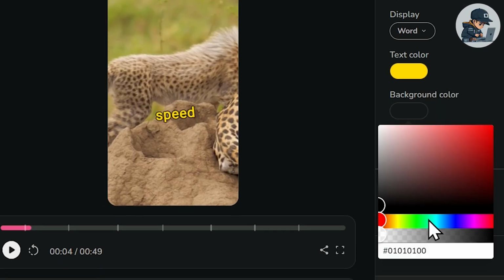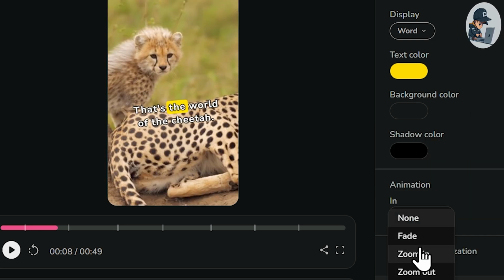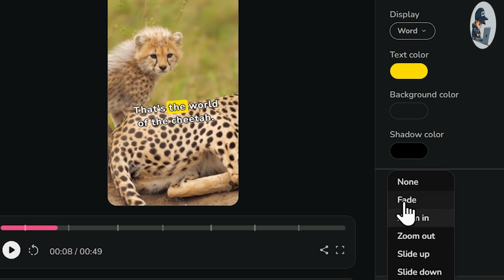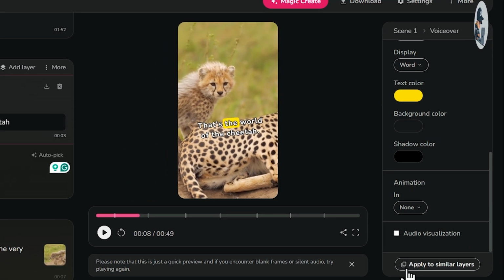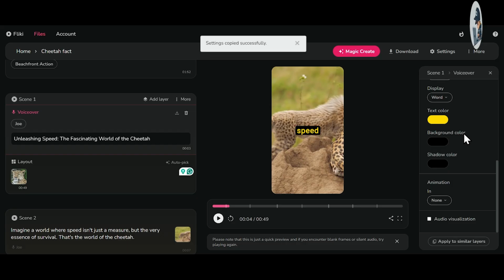Then keep the background color black, increase the opacity first from here, then choose the background color, and lastly, you can also add animation, but I won't add animation. All right, after doing this, simply click on Apply to Similar Layers and hit Apply. And done. Now our subtitle settings have been successfully applied to all scenes.